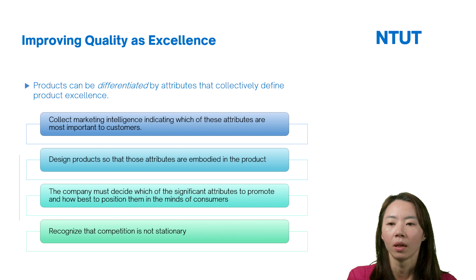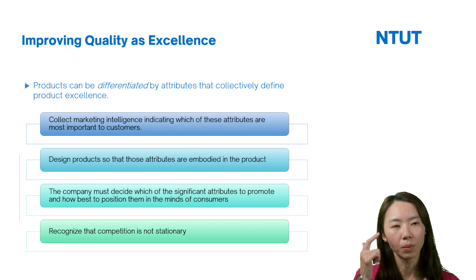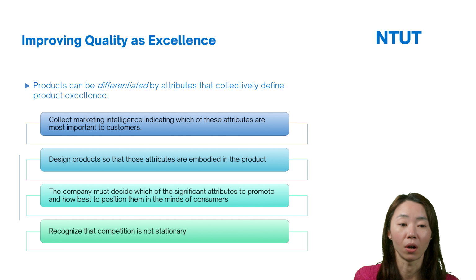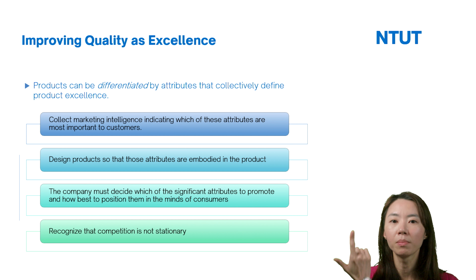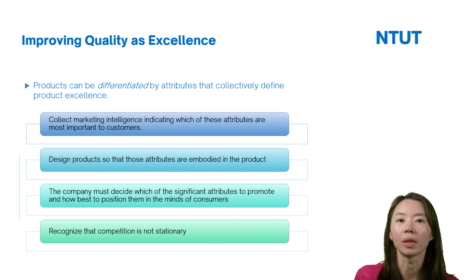So this is why the company must decide which of the significant attributes to promote and how best to position them in the mind of the consumers. Now when we think about Volvo's car, first, for my image, I will say Volvo's car is very safe. This is because Volvo emphasizes and positions its car as safe.